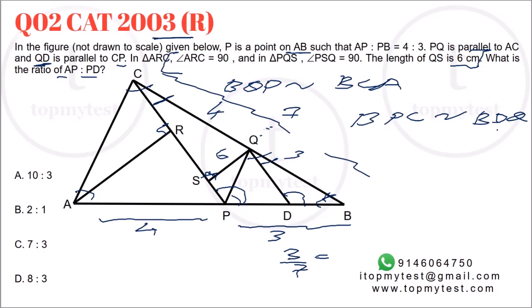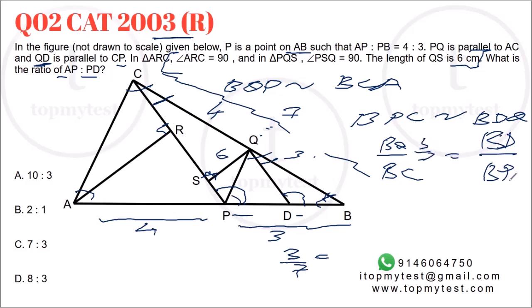Once you do this, we know that the ratio of BD to BP will be same as the ratio of BQ to BC. Now what is BQ to BC? BQ to BC is 3:7.